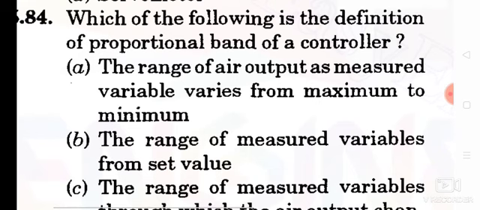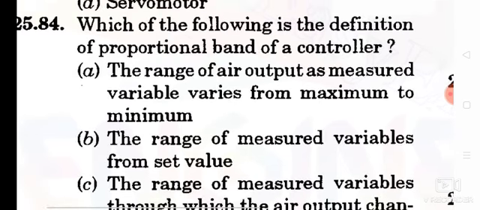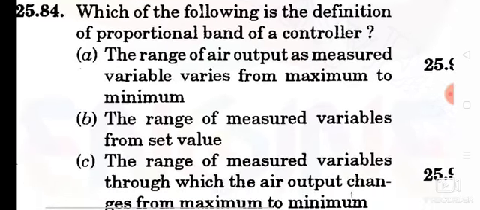Question number 84. Which of the following is the definition of proportional band of a controller? Option C is the correct answer. The range of measured variables through which the air output changes from maximum to minimum.